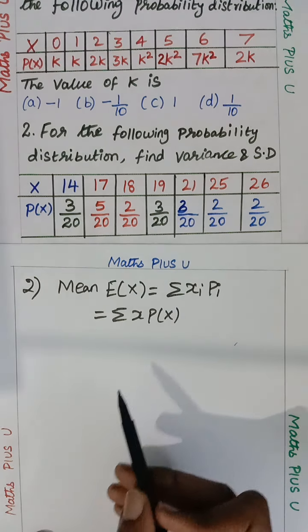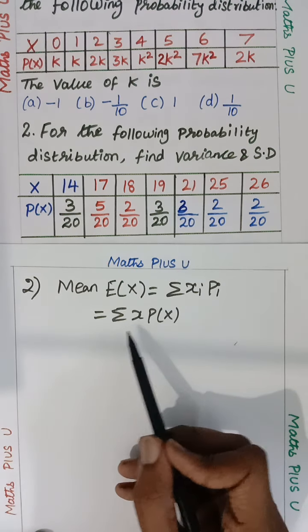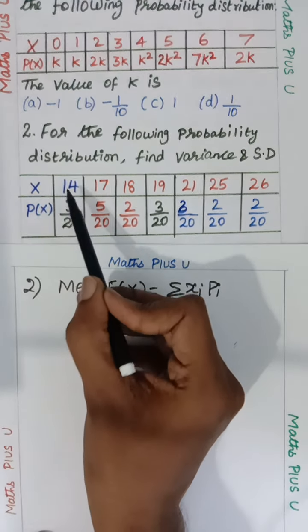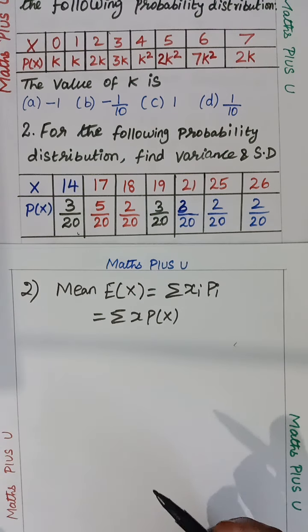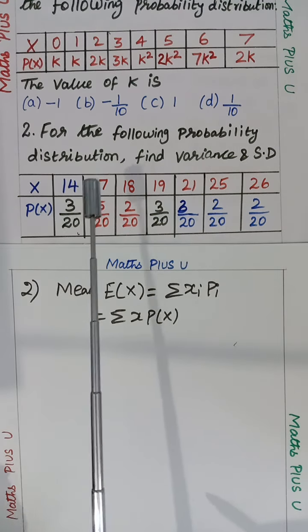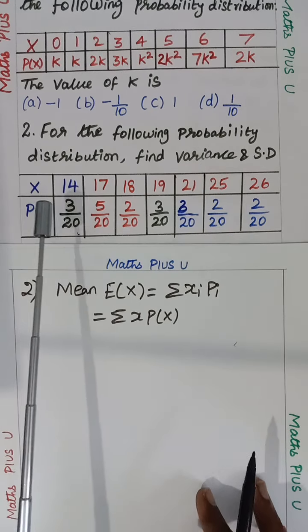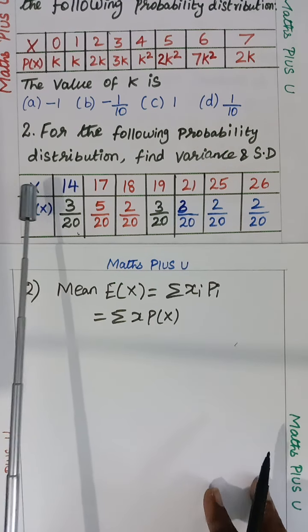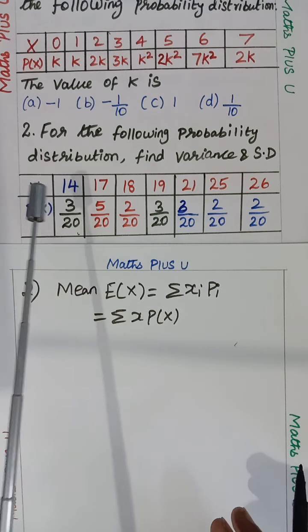Summation means sum up. So x and p of x you have to multiply here. Sorry children, I have been saying some Hindi words, don't think much of it, I'm just practicing.